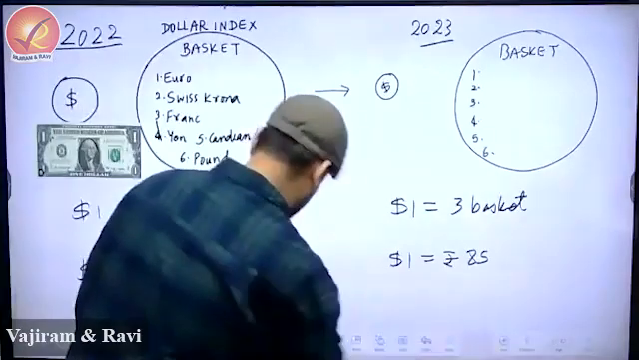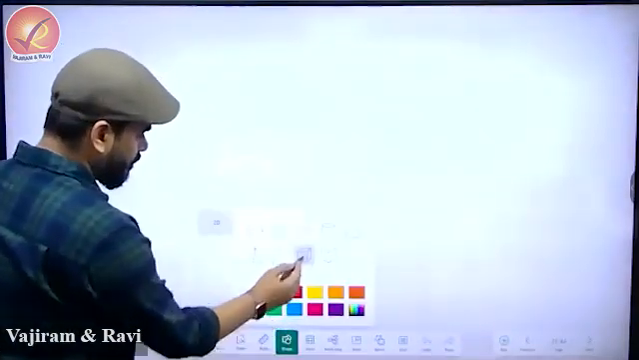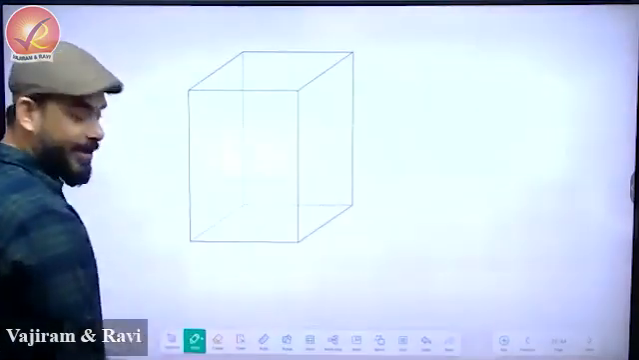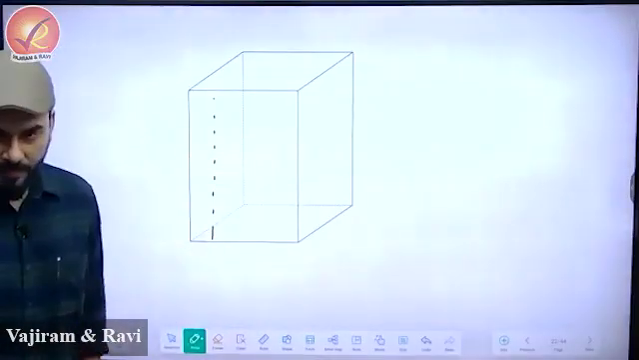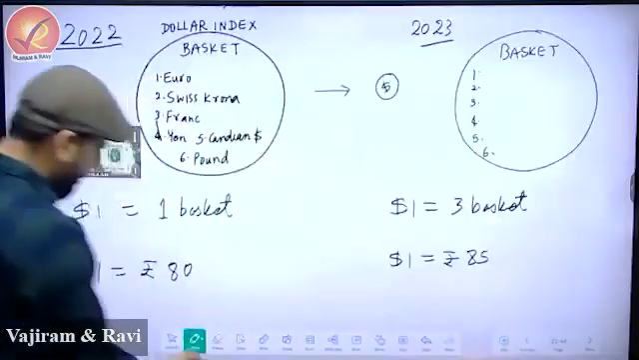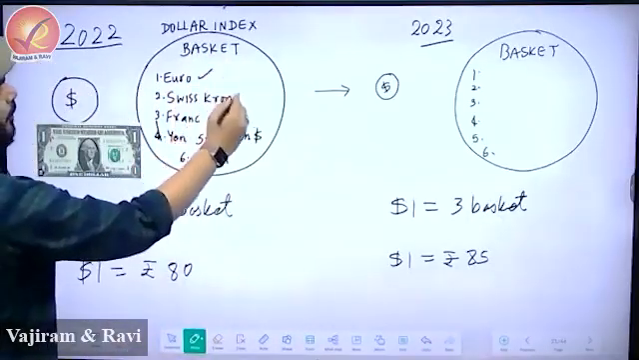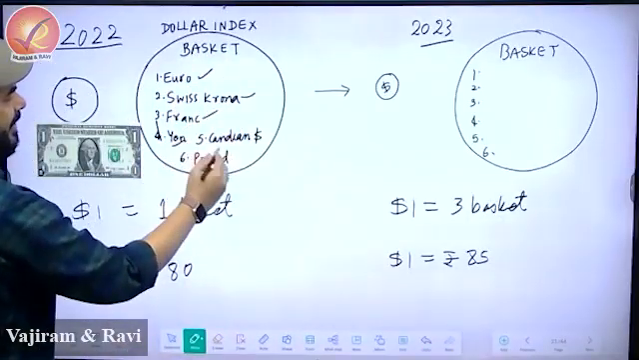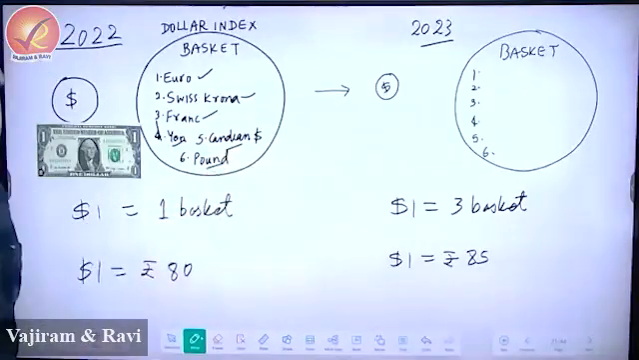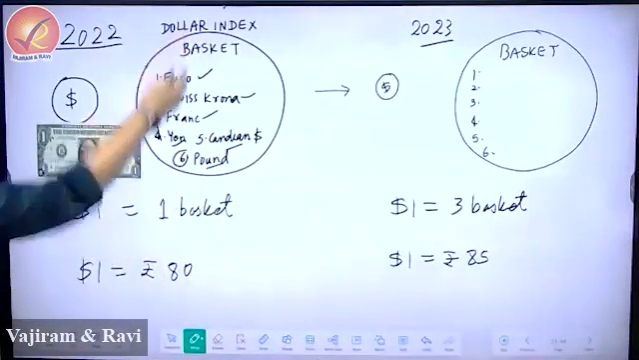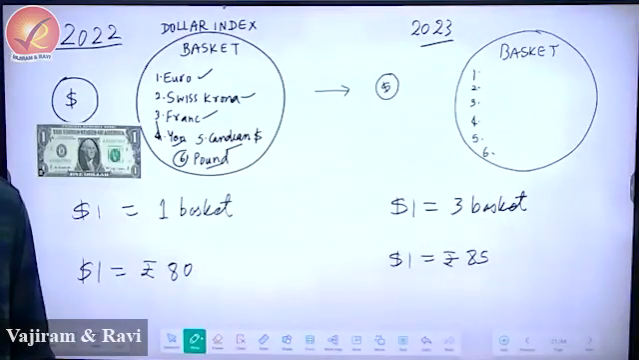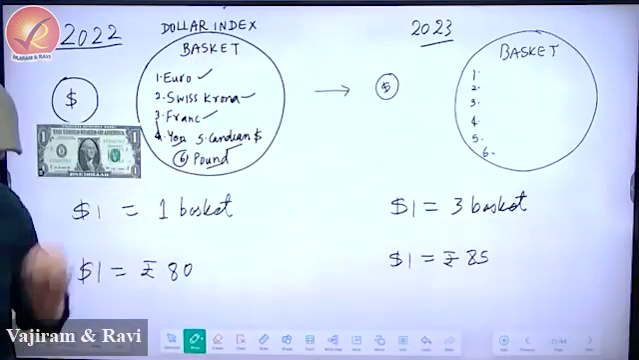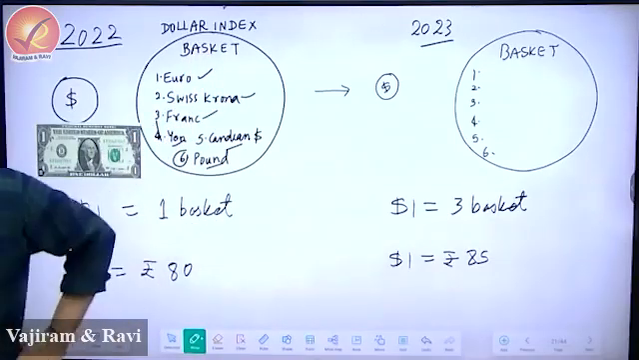India took a basket, and in this basket India started to put all the important currencies of the world. So for example, we put the euro, the Swiss currency, the French currency, the Japanese currency, the Canadian dollar and the pound sterling, the British currency. We put 6 currencies in the basket. Why 6 currencies? Because the USA has very good trade relations with these 6 countries where these currencies are used.